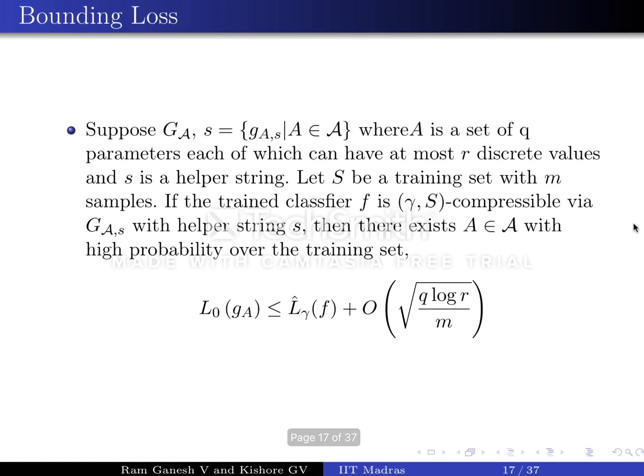Now we're going to talk about one of the first results of the paper, where we bound the generalization error of the compressed classifier g. The authors have considered a slightly different setting where the compression algorithm is allowed a helper string s, which is arbitrary but fixed before looking at the training samples.